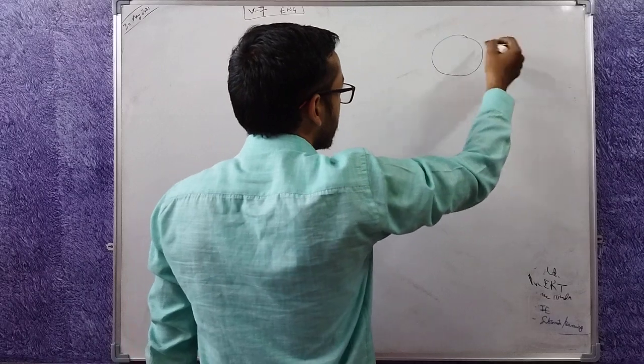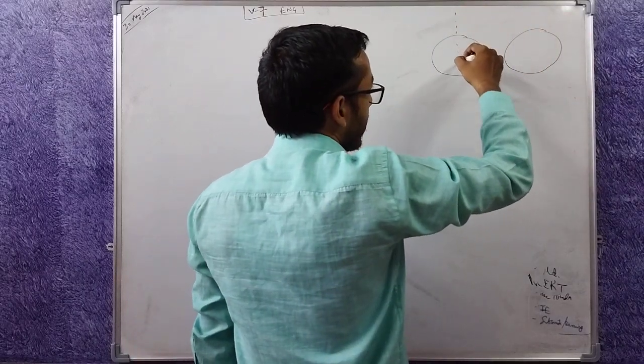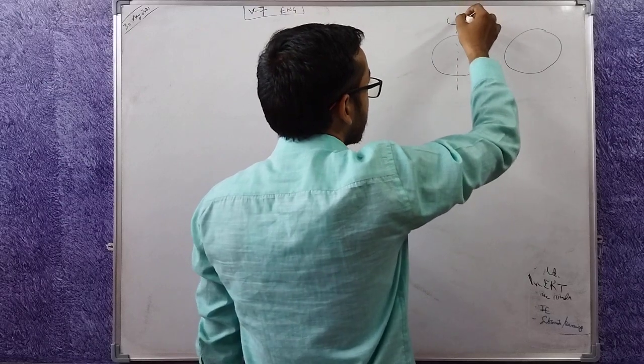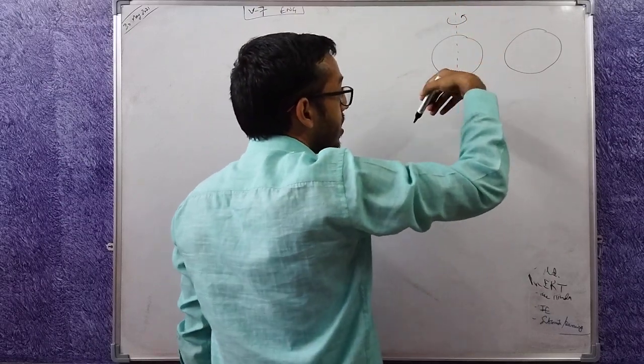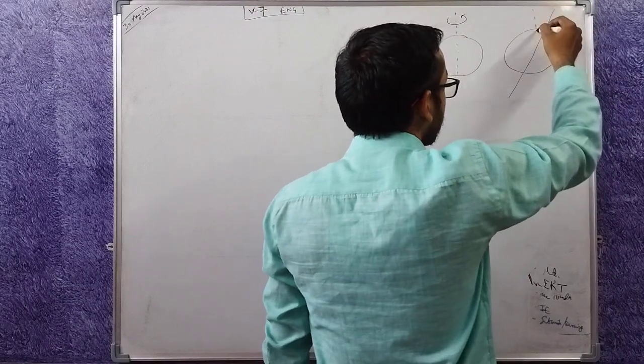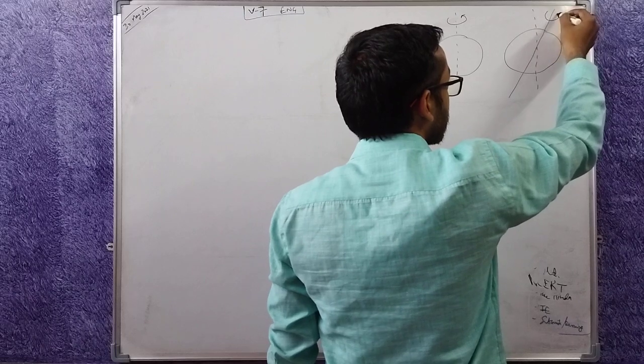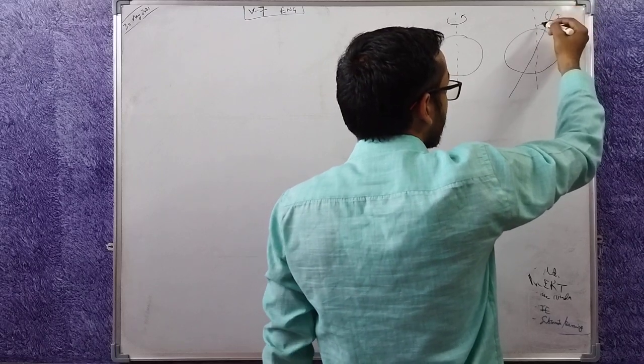Here is the earth. If it wouldn't have been tilted, it would be rotating this way, but it is tilted. So this would have been the axis, but this is the axis. This is the axis on which earth rotates.